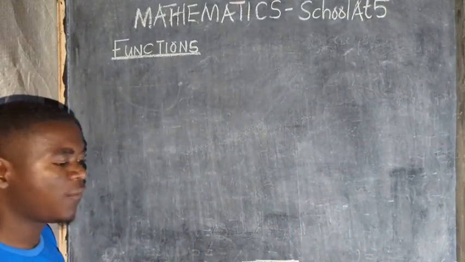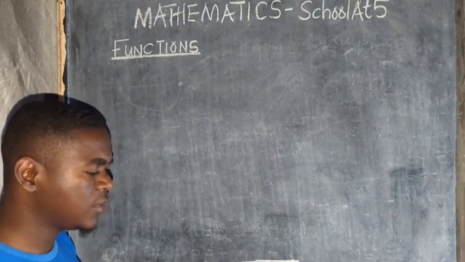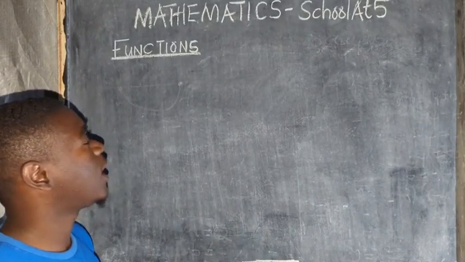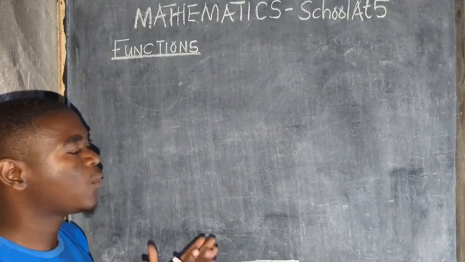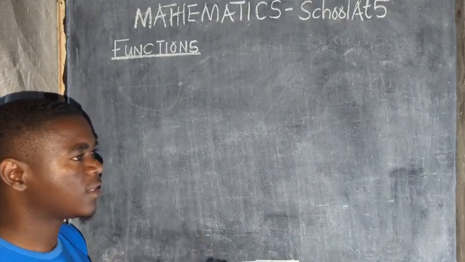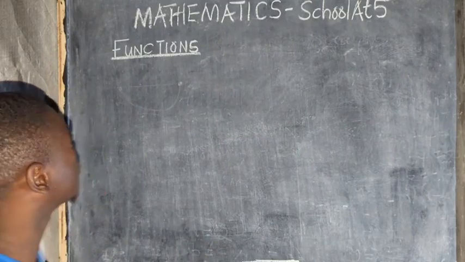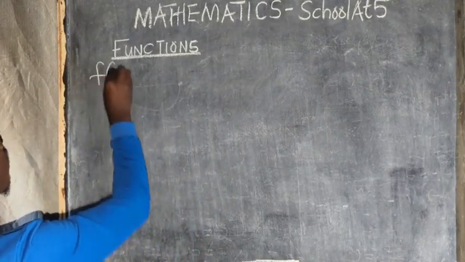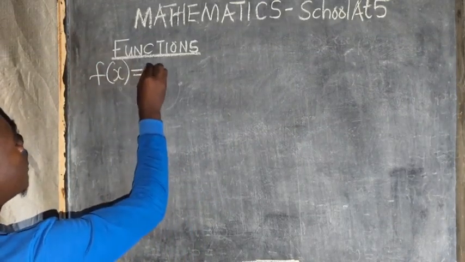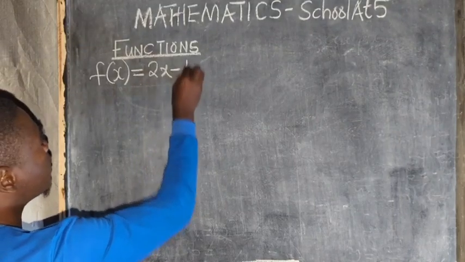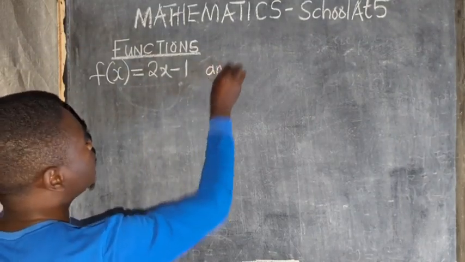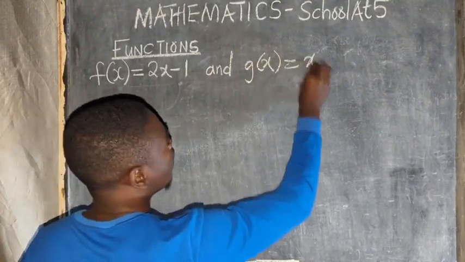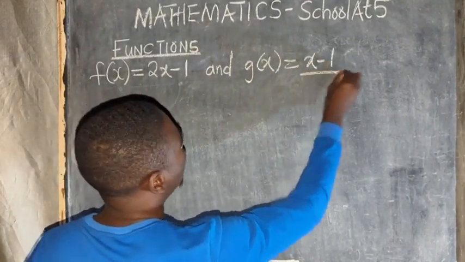These are called functions. So the first thing that you need to know is direct substitution. So even as we start, I want you to understand this. So there is what we call direct substitution, where you are given some questions like this. They'll say f of x is equal to 2x minus 1, and g of x is equal to x minus 1 over 4.